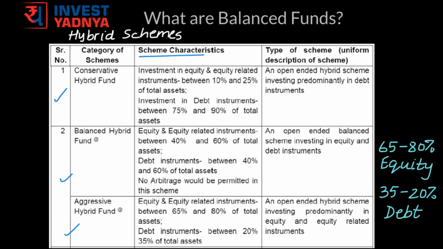The intention of telling you all this is that earlier even balanced funds were very vaguely defined, wherein a balanced fund was something that was an equity-oriented scheme which invested 65 to 80% of its total assets into equity and equity related instruments and 35 to 20% of its assets into debt type of instruments.